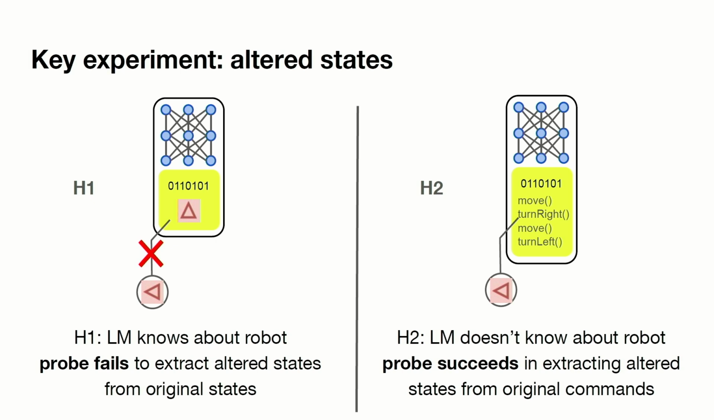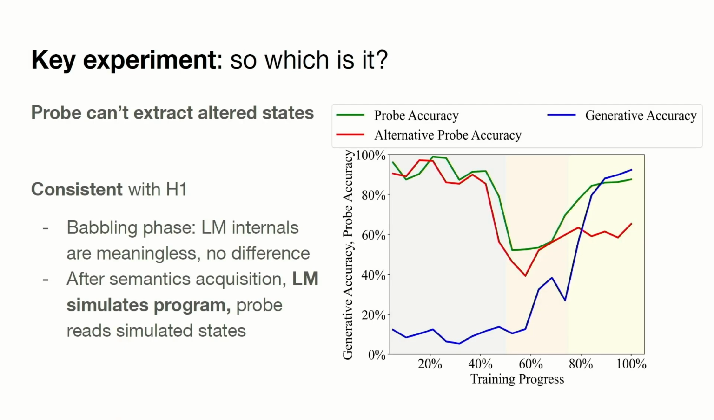On the right, we have the hypothesis that we want to exclude or reject, which is that the probe is able to actually learn how to execute programs. And so when we ask the probe to do something new, the probe doesn't know English. It doesn't care that you showed it move, but the robot actually turned right. It should be able to do this all just as well. So what is it? Turns out the probe can't extract altered states. This is consistent with our initial hypothesis.